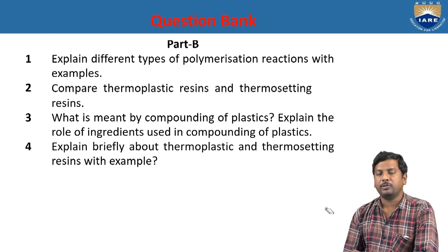Compare thermoplastic resins and thermosetting resins. Thermoplastic resins are linear chain polymers, whereas thermosetting resins have a three-dimensional cross-linked network. So thermoplastic resins are less stable and thermosetting resins are highly stable. Thermoplastic is soft on heating and stiff on cooling, but thermosetting resins stiffen on heating, with no change on cooling. For thermoplastics, examples are polyethylene and PVC. For thermosetting polymers, examples are bakelite and nylon 6,6.